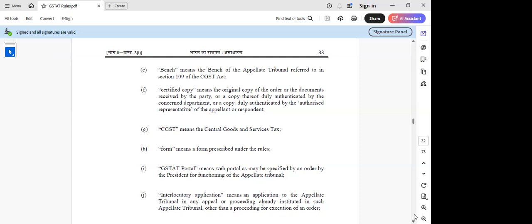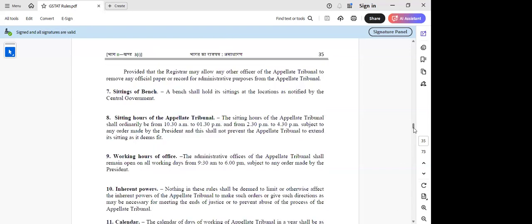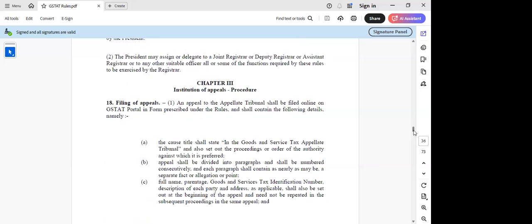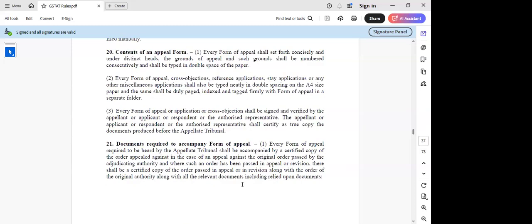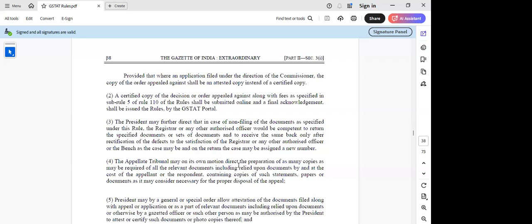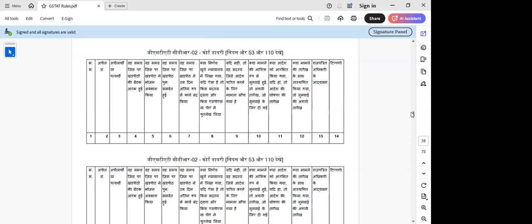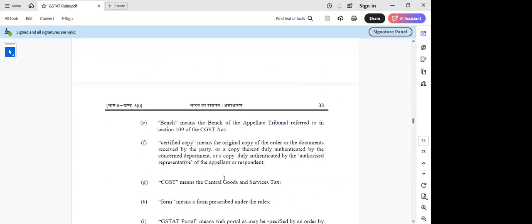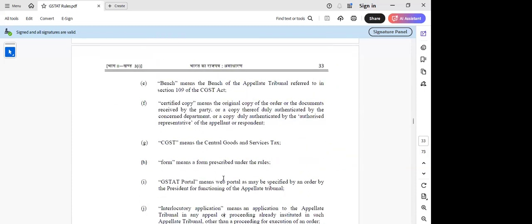Okay, sir. Sir, in one of the rules, they have used attested copy also, sir. Attested copy or certified copy. Just in rule 21, sir, I think somewhere I was reading, so I was just trying to understand what that attested copy is also. Yes. So we'll come to the definition again. So form will read. So this is fine.